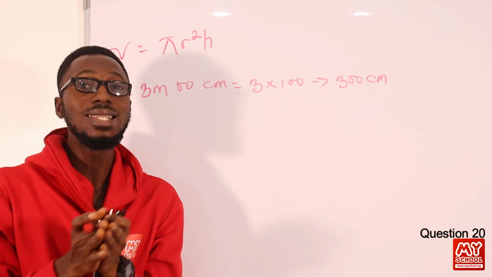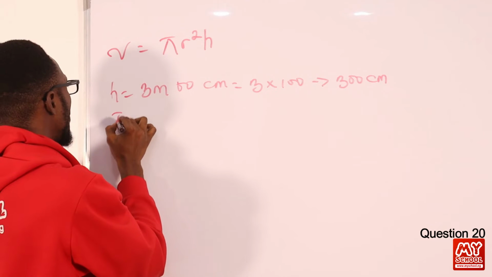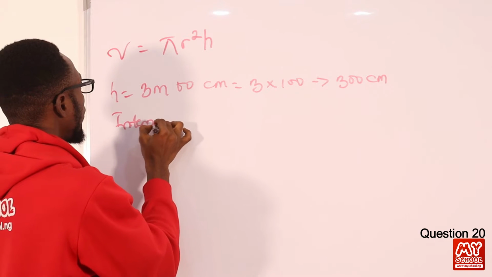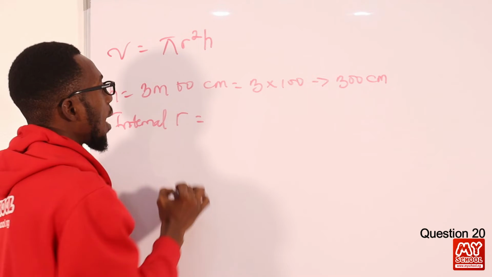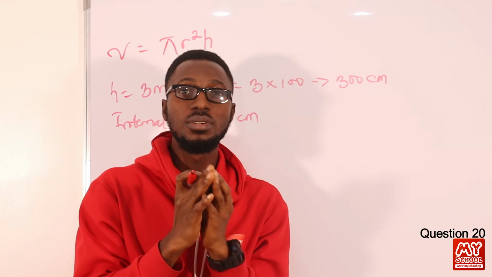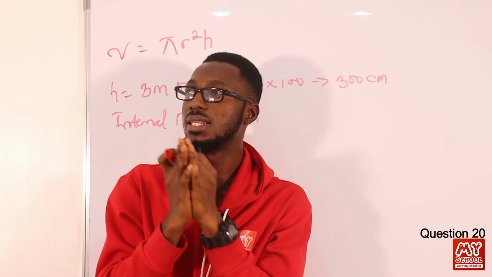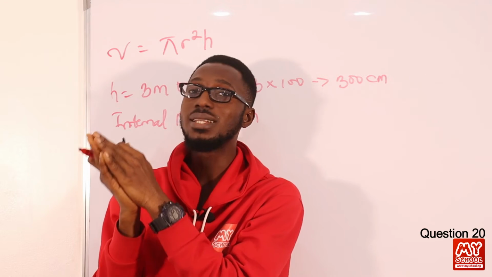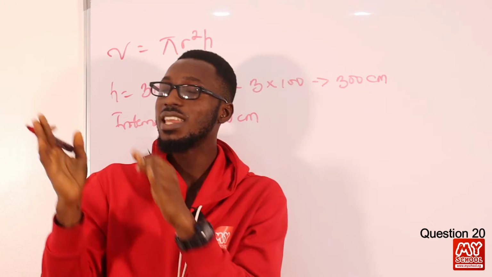Now, we are already told that the internal radius is actually 10 centimeters. If you look at the question carefully, a cylindrical pipe made of metal is 3 centimeters thick.